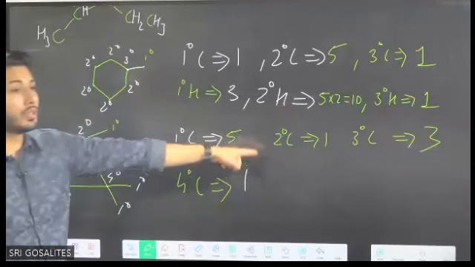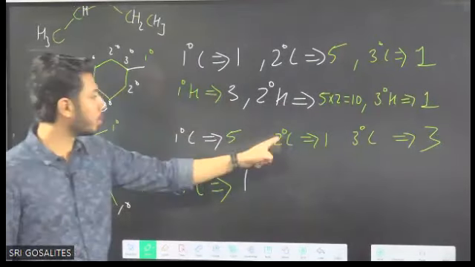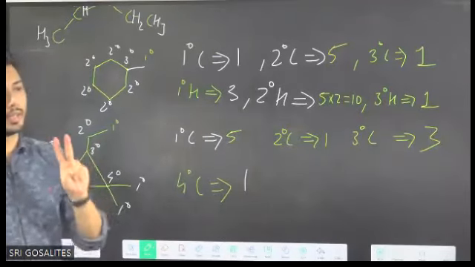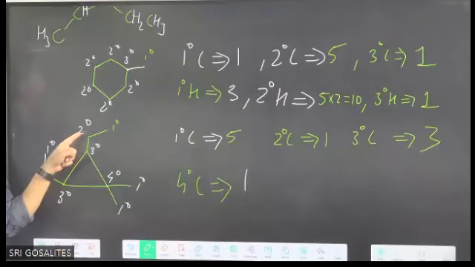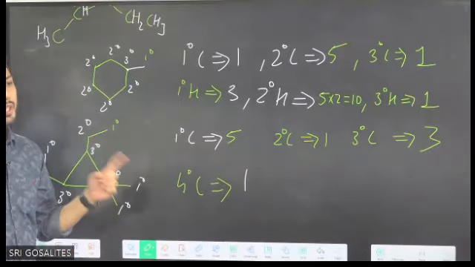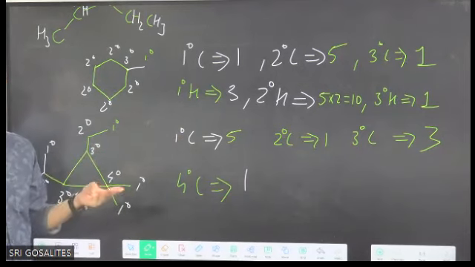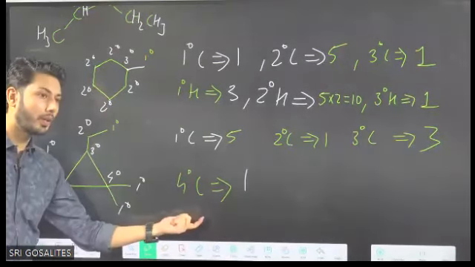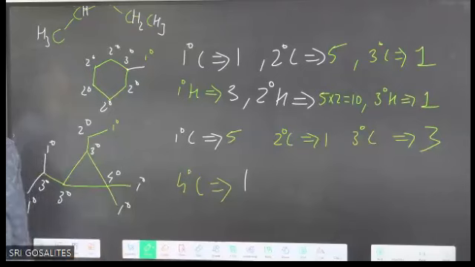Secondary means it is bonded to 2 other carbons, only 1, that means 2 secondary hydrogens, which is CH2. If it is tertiary, how many? 3. Each tertiary has 1 hydrogen, so the answer will be 3 tertiary hydrogens. And how many quaternary hydrogens? Answer is 0.